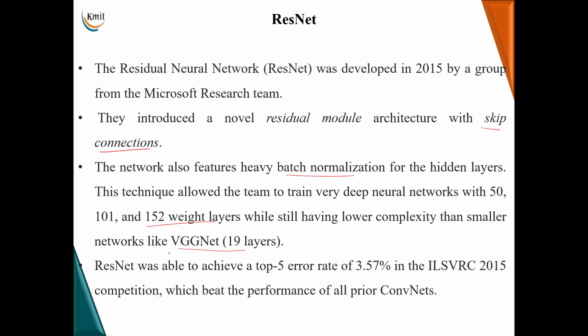This ResNet module has 50 layers, 101 layers and even 152 layers. Though the number of layers of this network is very high, it is less in complexity compared to the previous architectures we have discussed. And the error rate of this residual network is around 3.5% in the ILSVRC competition in 2015.